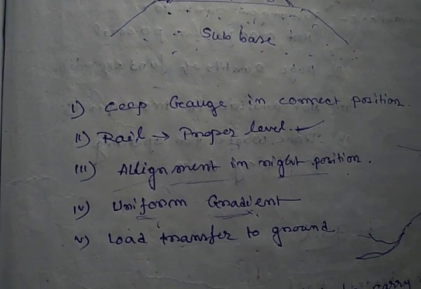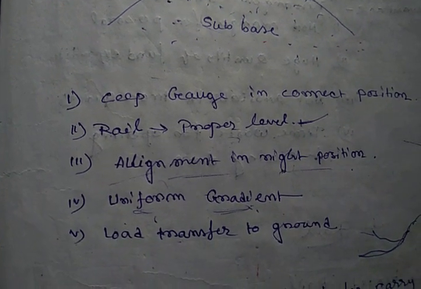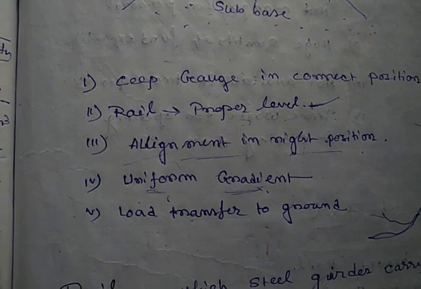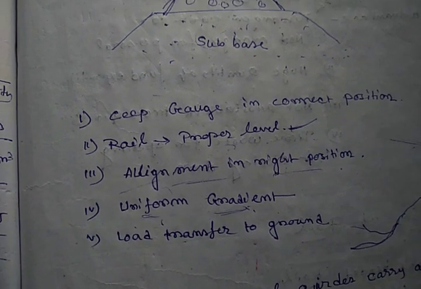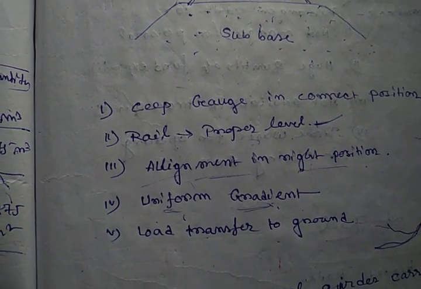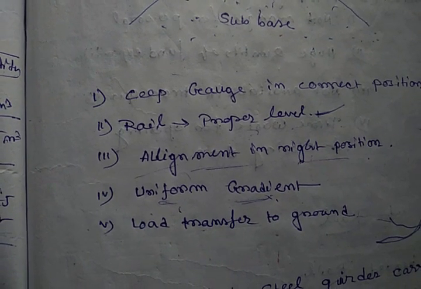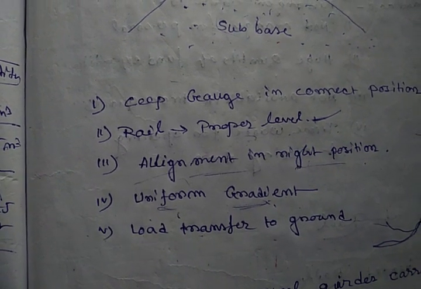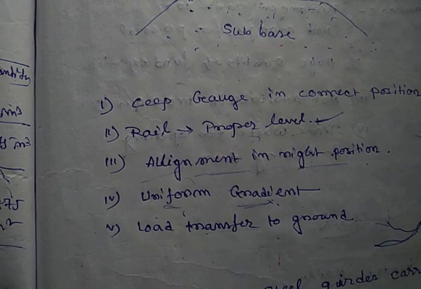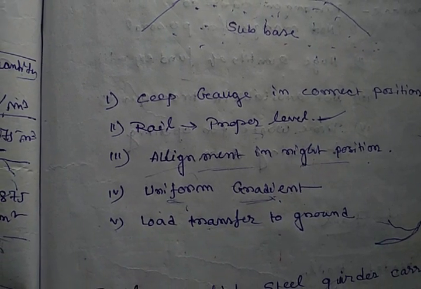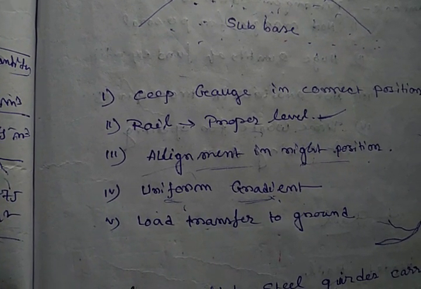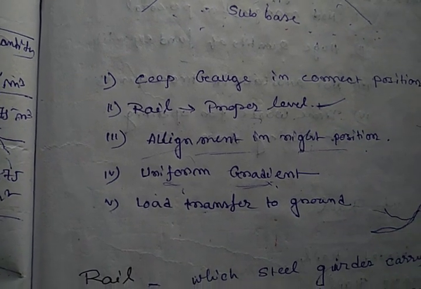And we have to lay down the rails at their proper level or gradient. Then we have to keep our railway alignment in the right position.